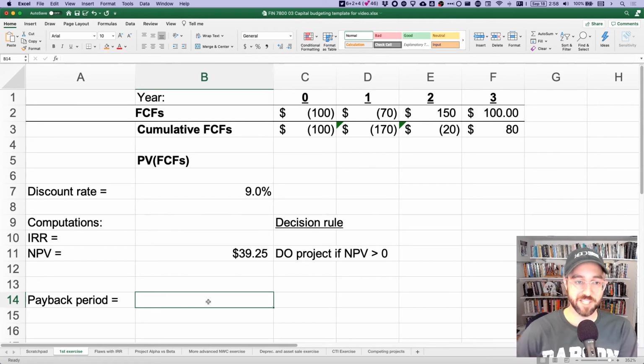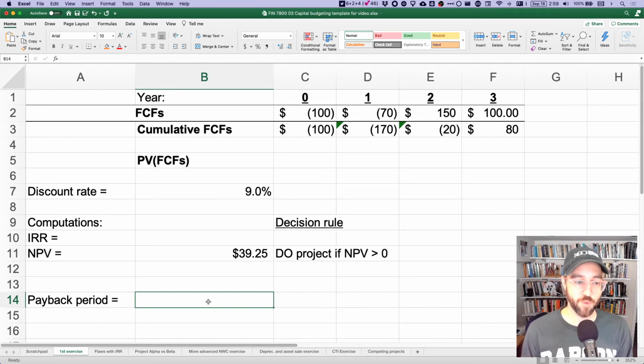You may sometimes see, including in solution spreadsheets, people who write very, very fancy if-based formulas. So if we haven't recovered yet in year 1, let's check year 2. If we haven't recovered yet in year 2, let's check year 3. Those things are very robust to making significant changes in assumptions, but they also tend to be very, very hard to code and very, very hard to read.